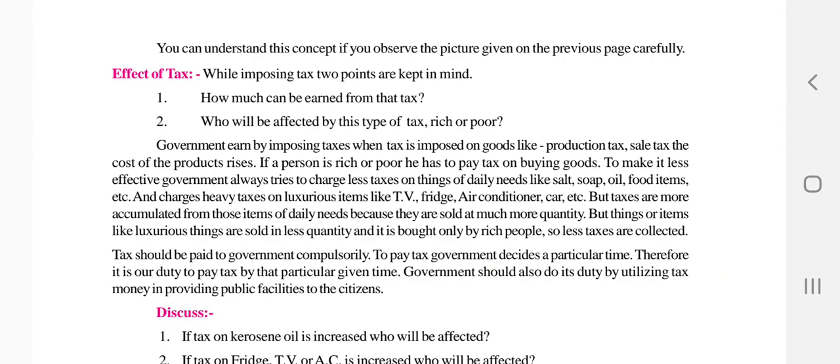The government should also do its duty by utilizing tax money in providing public facilities to the citizens. Many people in this country are paying taxes and they also expect the government to do its duties well and the facilities to be provided. In many states, or in India, we see that the development process is very slow. We don't know exactly why the government is doing that. Maybe they are not getting taxes, or they need to be more advanced in collecting tax from the people.